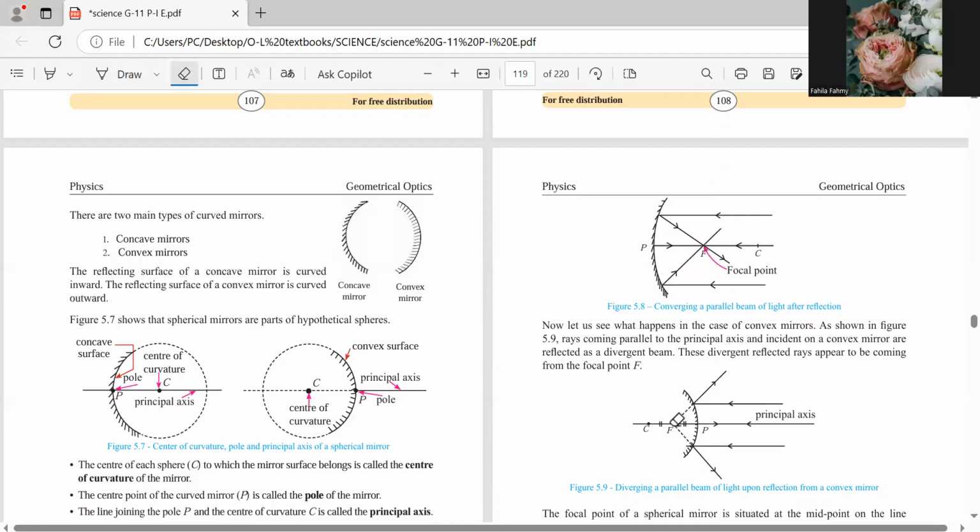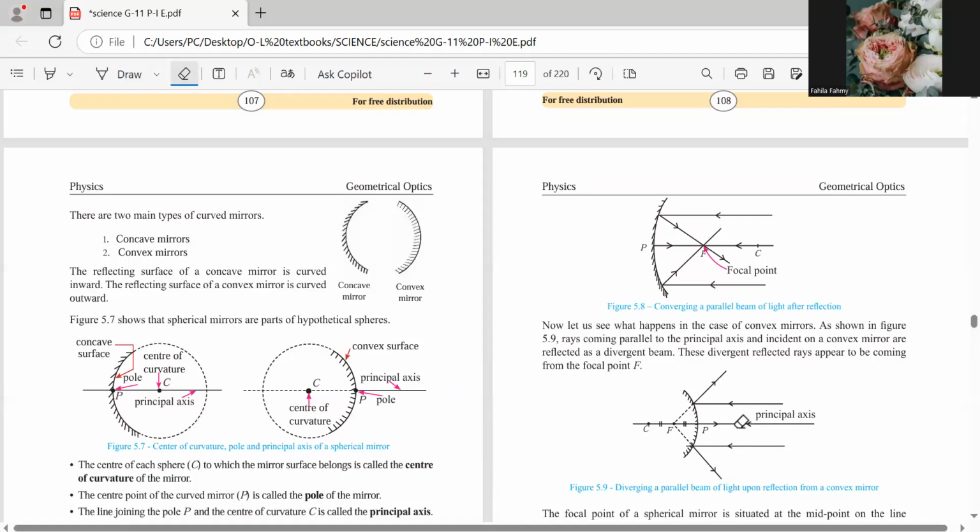you can get a what do we tell, over here, right? You can get it behind the mirror like this, right? So as shown in the figure 5.9, rays coming parallel to the principal axis and incident on the convex mirror are reflected as divergent beams. You can see it's coming in, getting diverged, coming in, getting diverged.